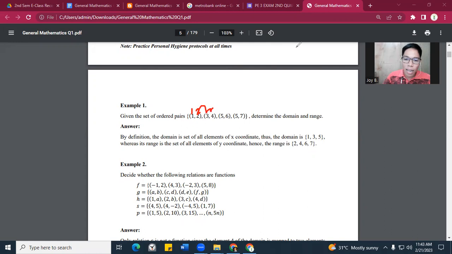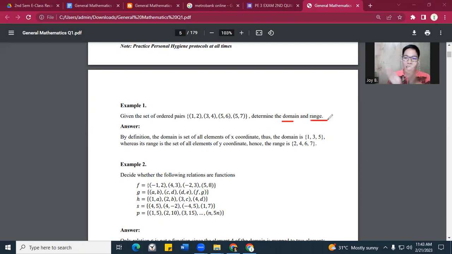So, until 7. Now, the first 1 and 2, because they are pairs, what we call them is ordered pairs, ordered pairs because they are pairs. Okay? Now, the point here is that given the set of ordered pairs, (1, 2), (3, 4), (5, 6), (5, 7), let's determine the domain and range. Again, let's determine the domain and range.